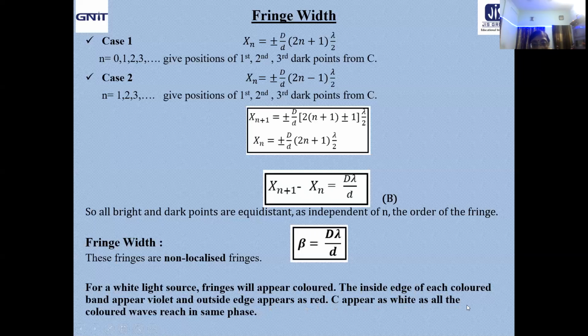But C will appear as white because at C, the paths are same from both sources. S1C equal to S2C. So all colored waves reach in same phase. So you can identify the white light. You can identify the position of central maximum very easily because it will appear as white for a white light source, which is not possible with monochromatic one, where all maxima will appear same as even the central maxima. Clear?